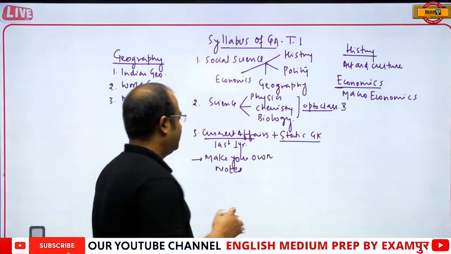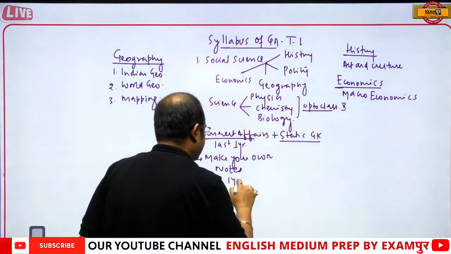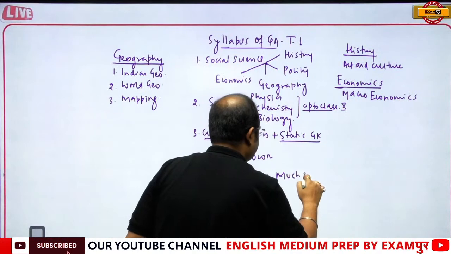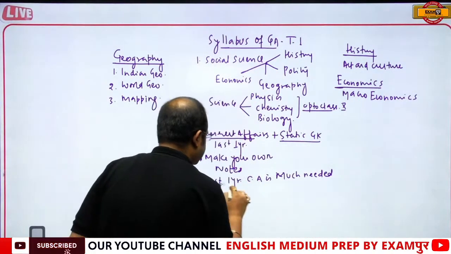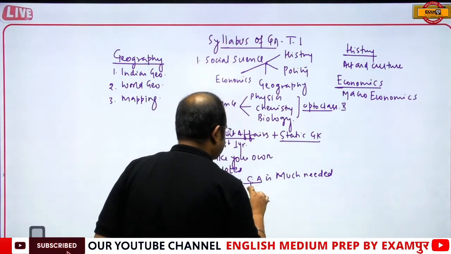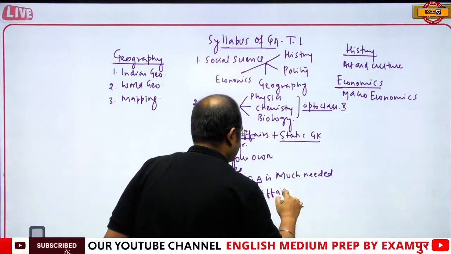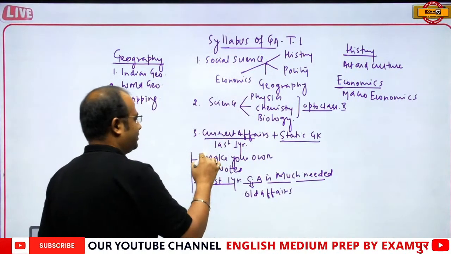And the last 1 year of current affairs is much needed, because sometimes they ask questions from old affairs as well. So old affairs questions are also being asked, that we have seen in the trend.